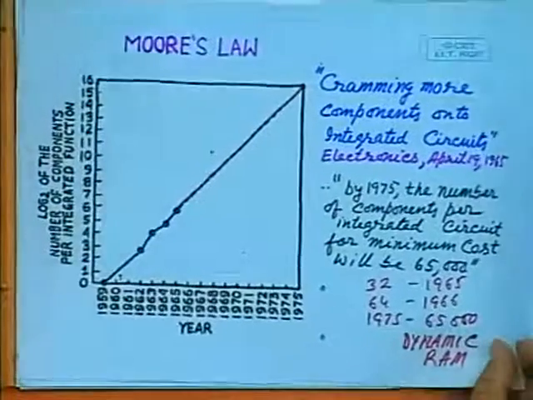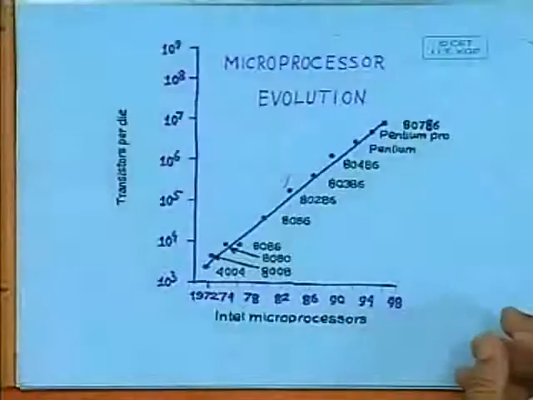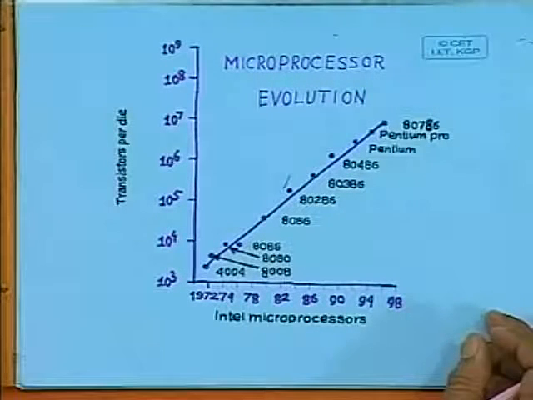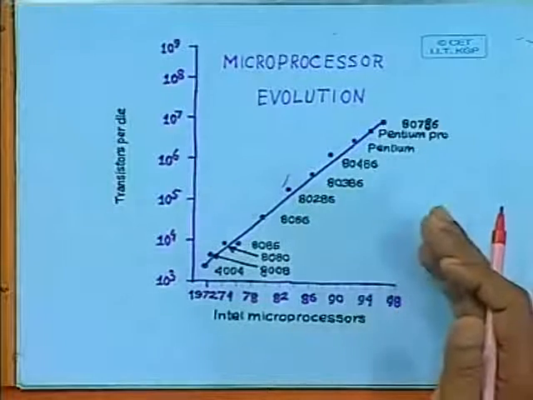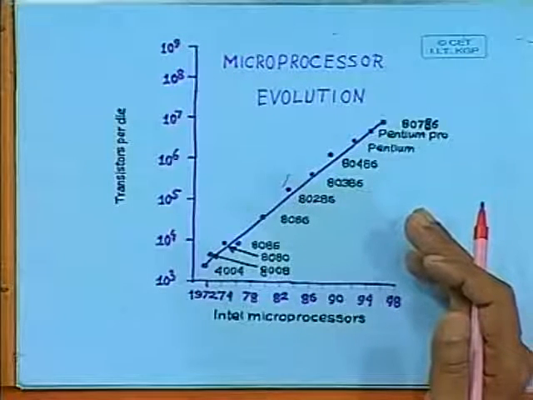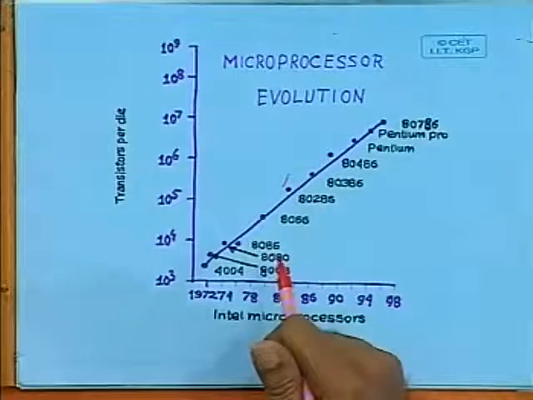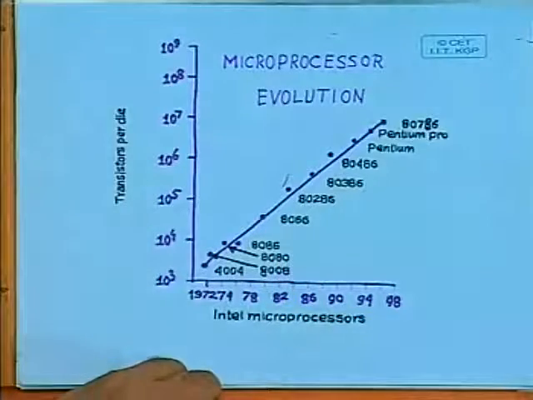Now after that, sometime in 1995, Moore again revisited his prediction. Initially his prediction was in 1965.